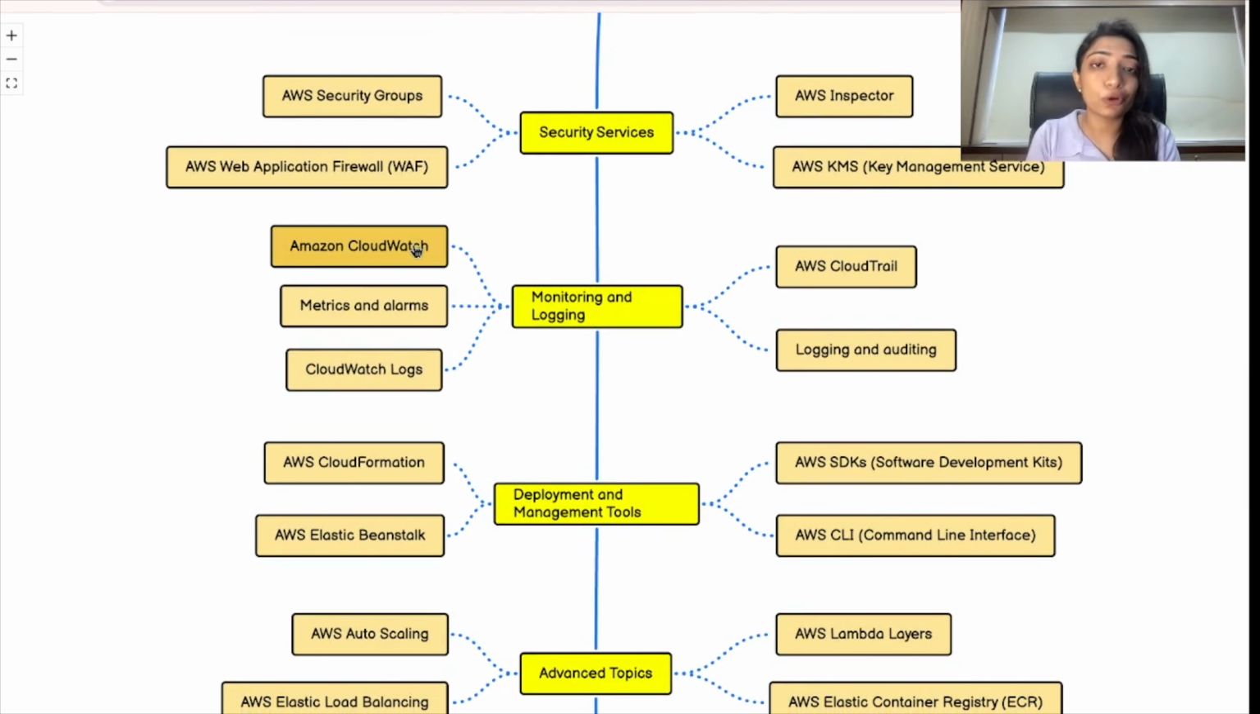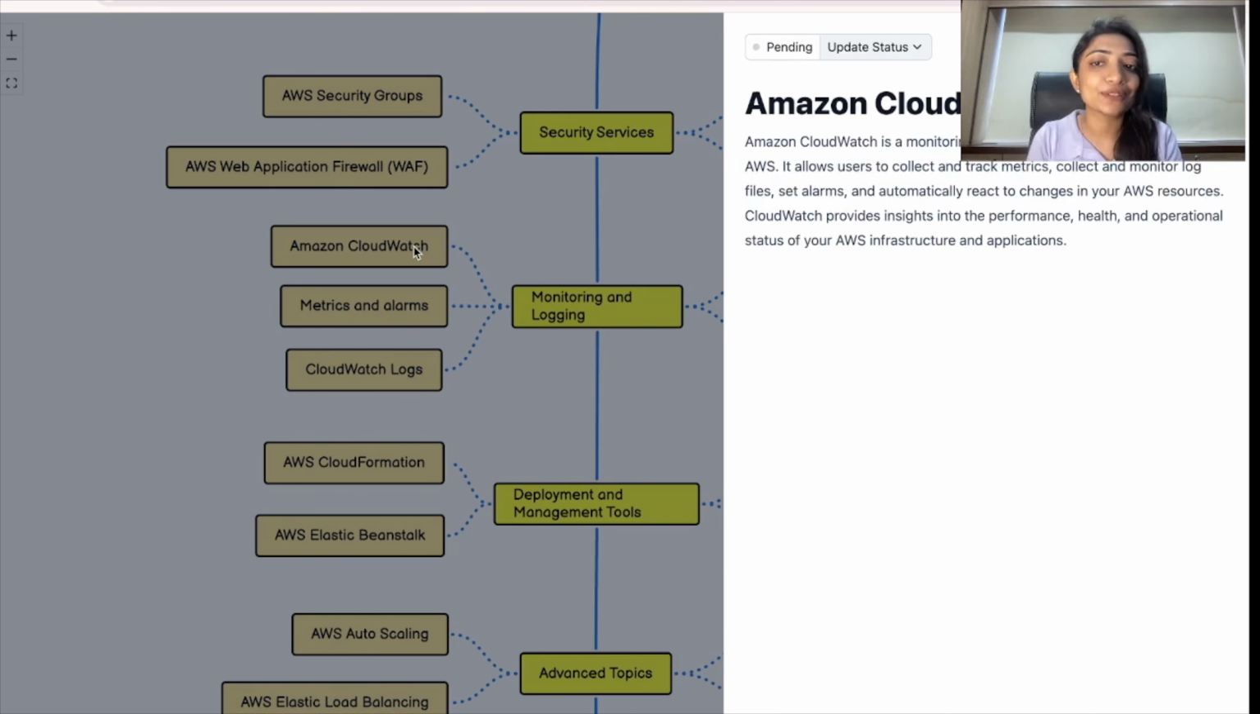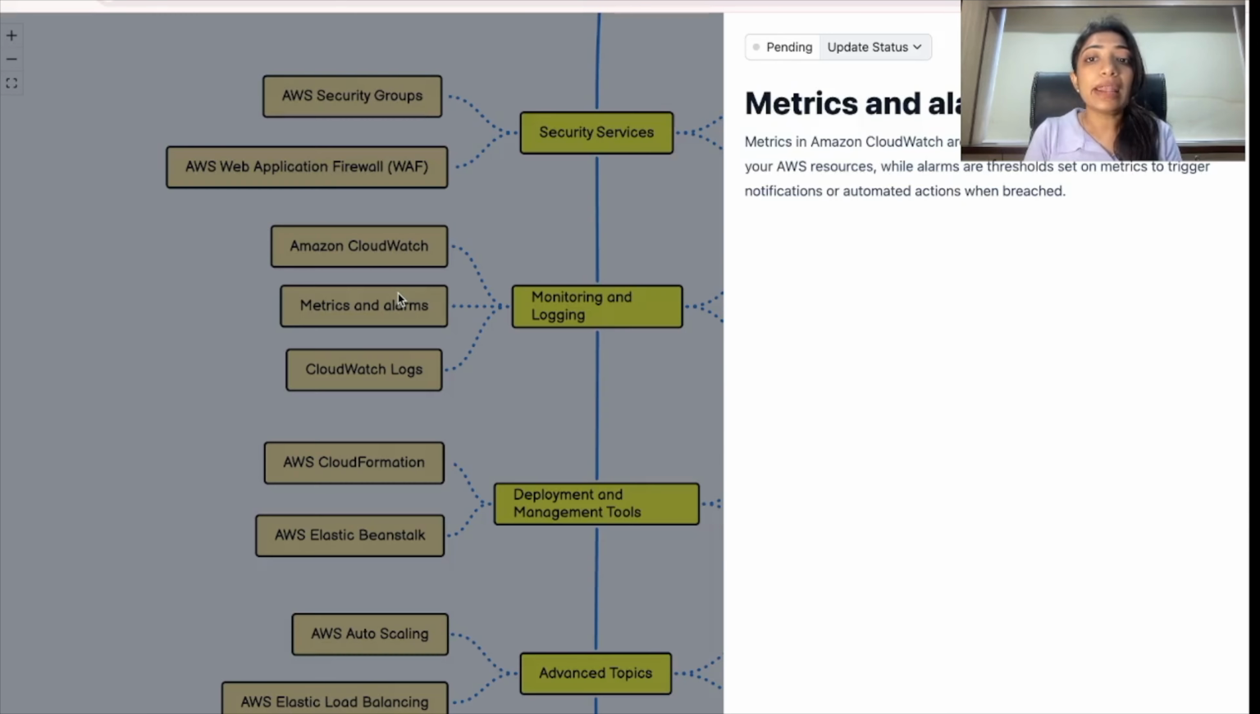So the first and foremost service in monitoring is, of course, Amazon CloudWatch. So CloudWatch allows users to collect and track metrics, to collect and monitor log files, set alarms, or automatically react to changes in your AWS resources. Now let's learn about what are metrics and what are alarms. Metrics in Amazon CloudWatch are data points representing the behavior of your AWS resources, while alarms are thresholds set on metrics to trigger notifications or automated actions when breached.